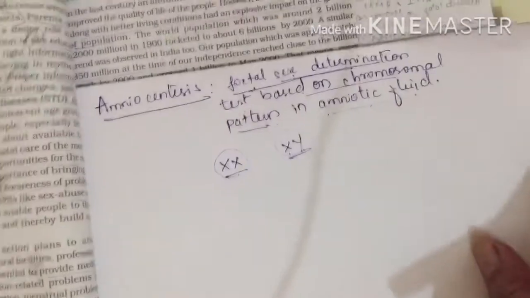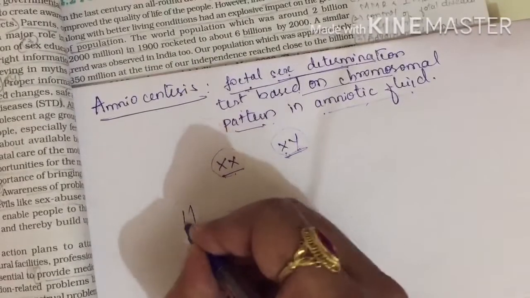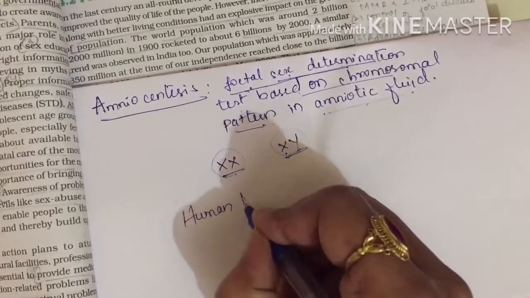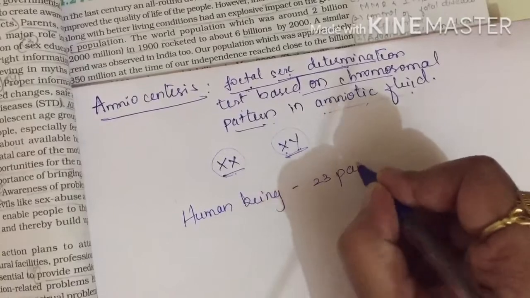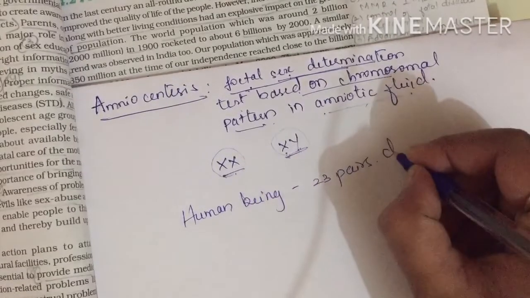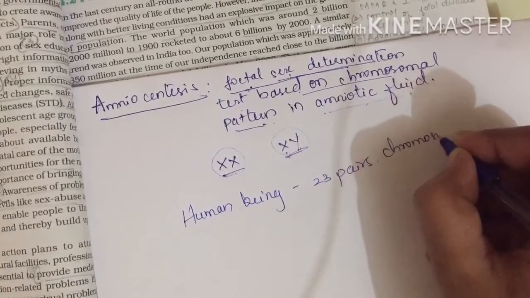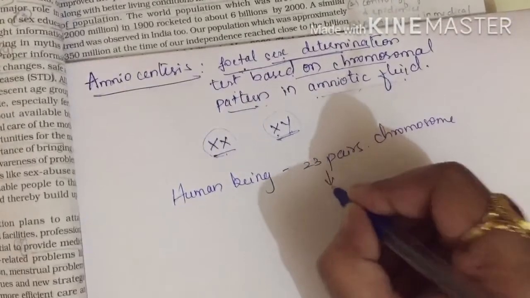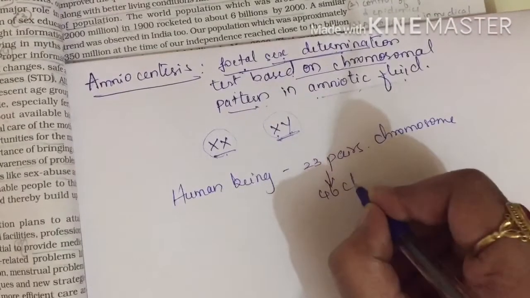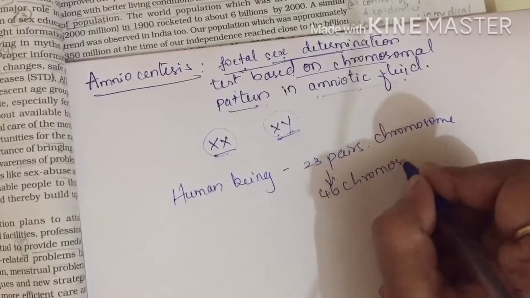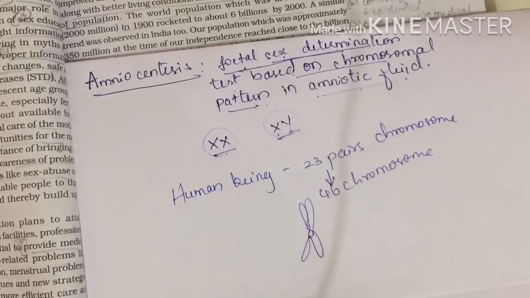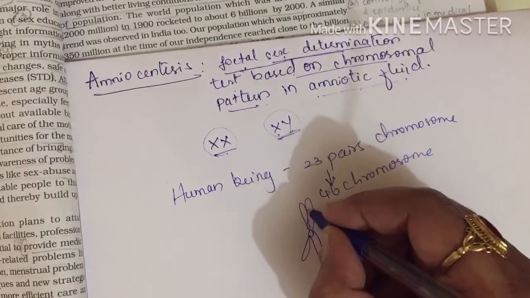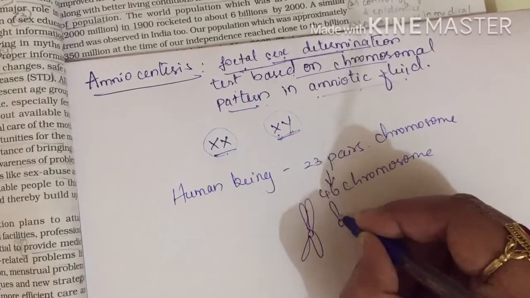As we have said earlier, a human being consists of 23 pairs of chromosomes, right? In these 23 pairs, that is 46 chromosomes, at least one chromosome may have a structure like this. Any one of the chromatids is damaged.